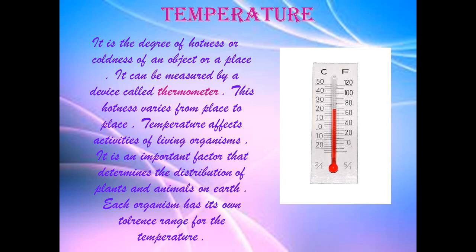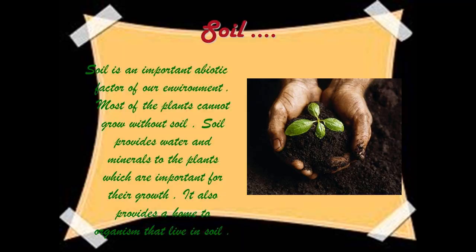Temperature. It is the degree of hotness or coldness of an object or a place. It can be measured by a device called thermometer. This hotness varies from place to place. Temperature affects activities of living organisms. It is an important factor that determines the distribution of plants and animals on earth. Each organism has its own tolerance range for the temperature.